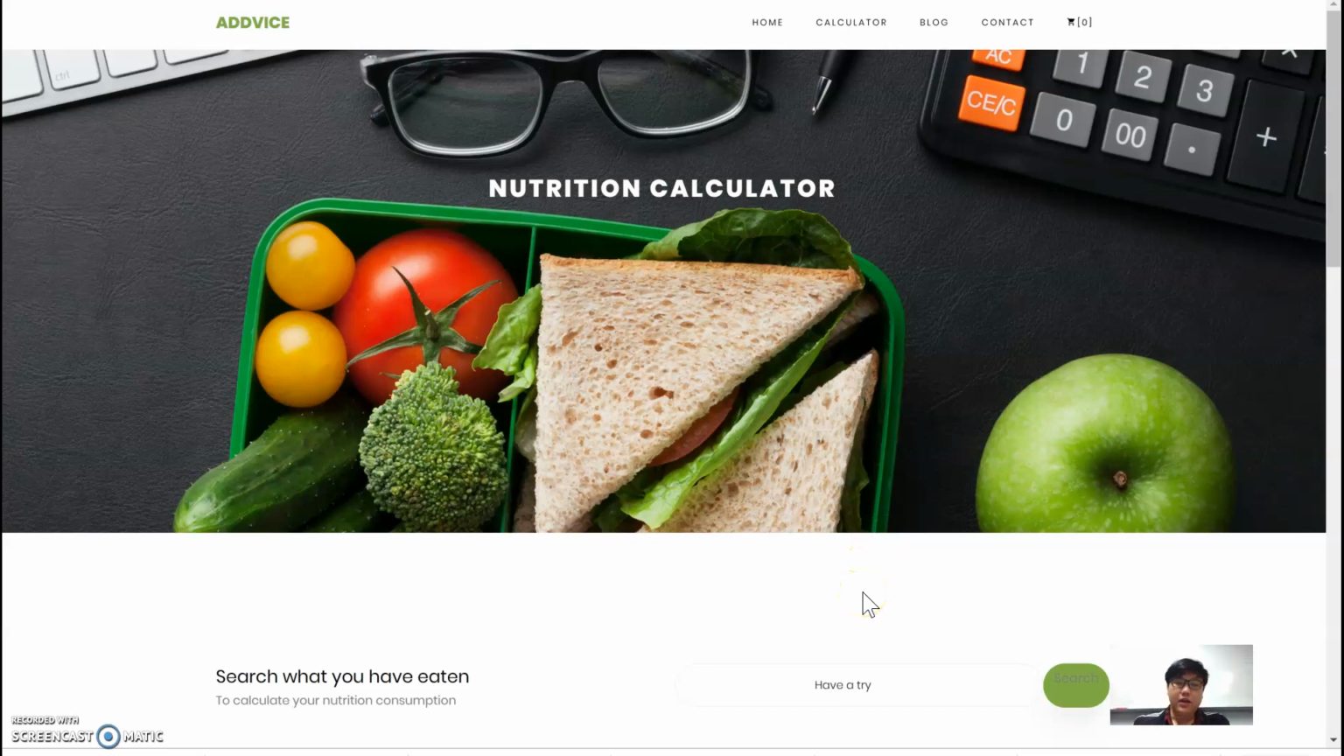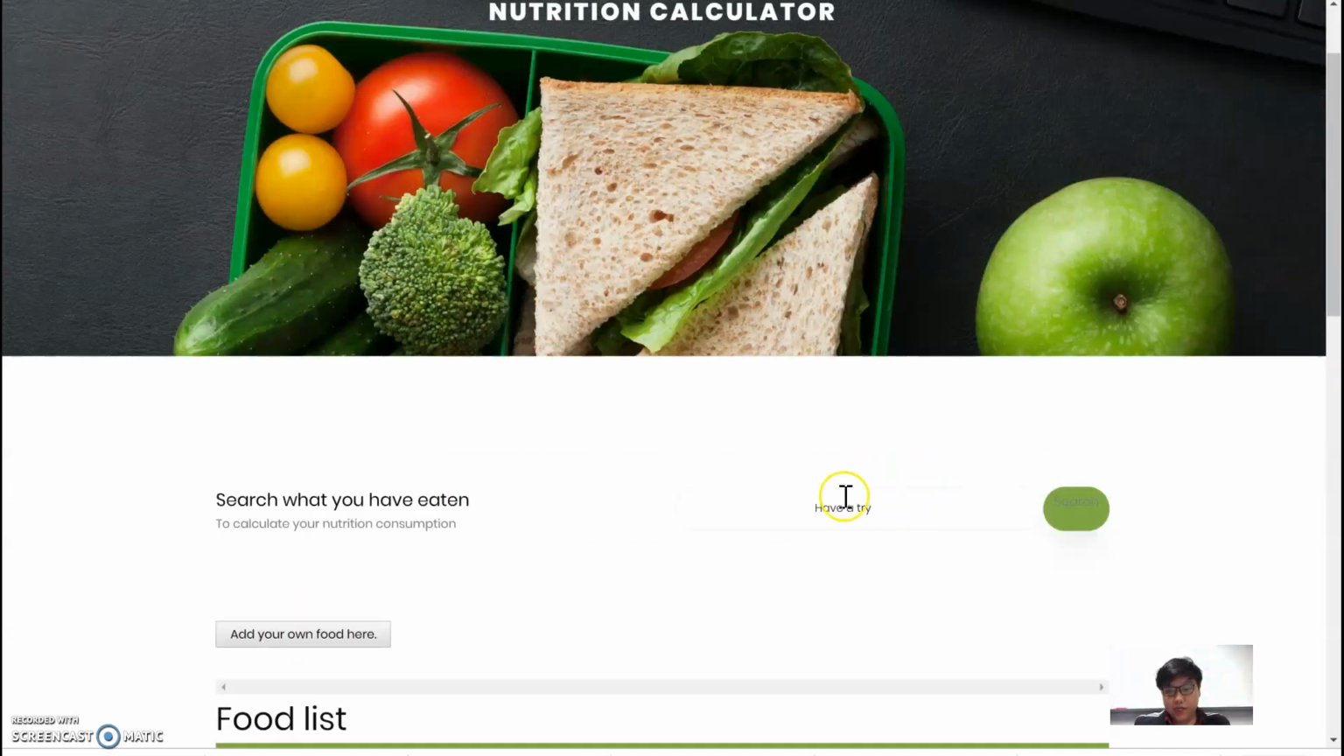Hi, I'm Bob. I'm an ADHD patient, and I want to find a website to track my daily diet to check if it's healthy for me. Here in the website, I can input what I have eaten today. For example, I have eaten beef wrap.